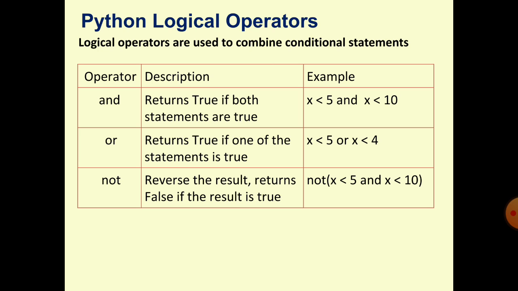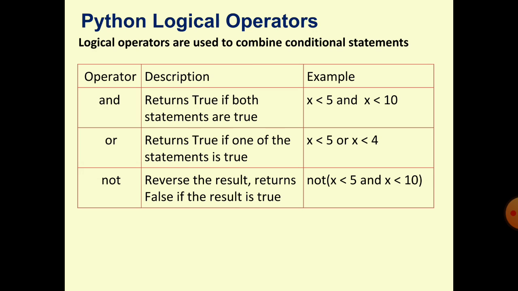Or returns true when all conditions or any one condition is true. When all conditions are false, then it will return false. Means or: when any one condition is true, return true. When all conditions are false, then it returns false.